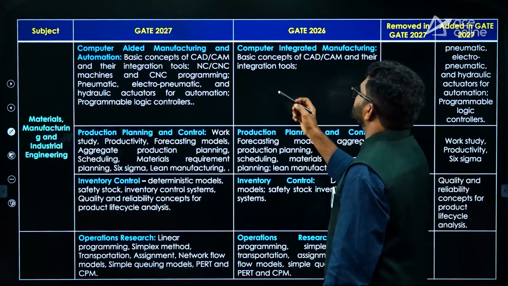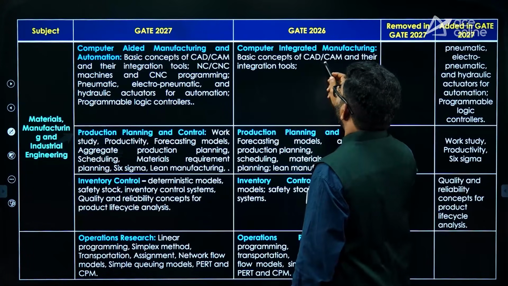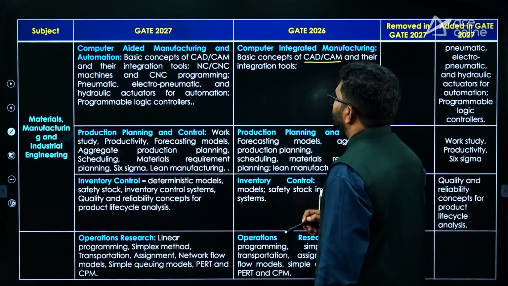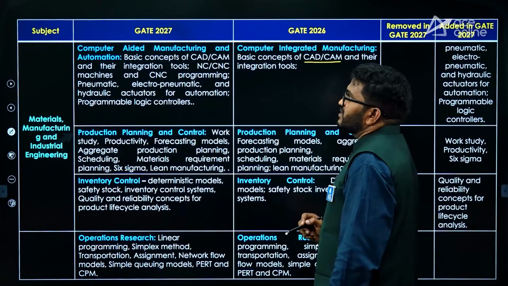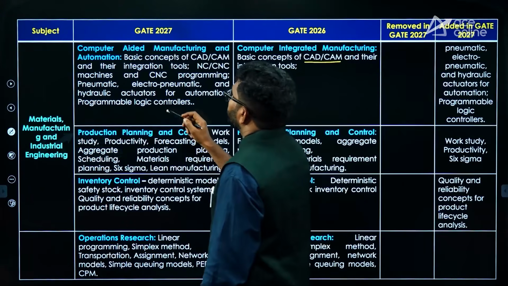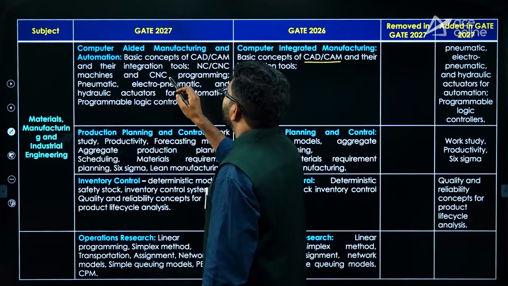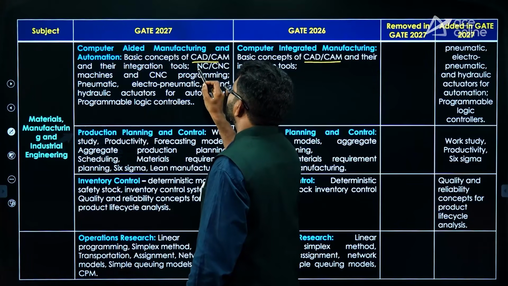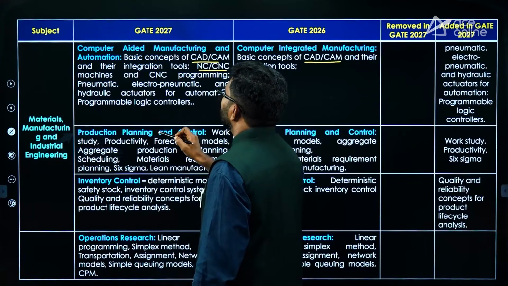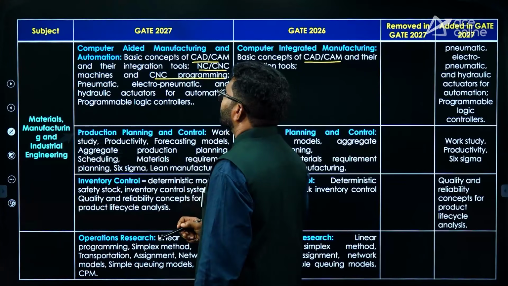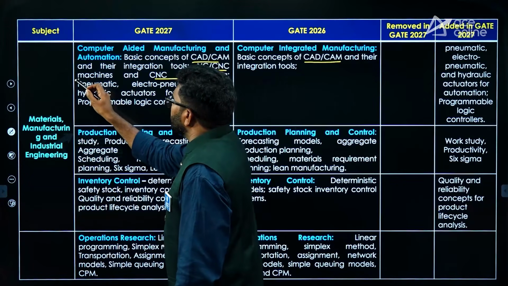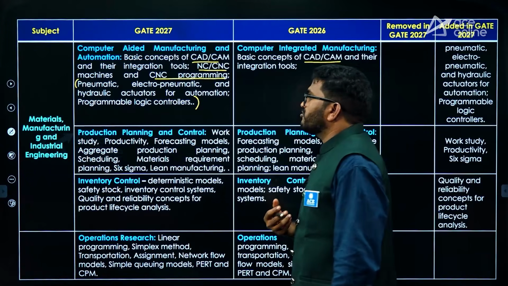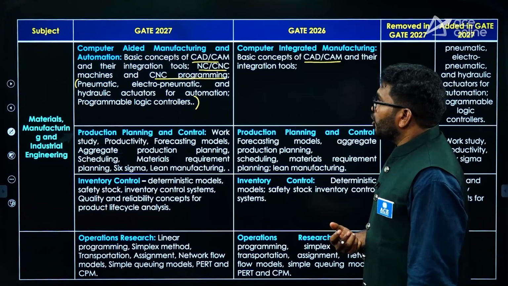Previously it was just computer integrated manufacturing, with basic concepts of CAD CAM and their integration tools, but here they gave it elaborately. So CAD CAM is given, integration tools, NC CNC machines, CNC programming, and one complete new topic like pneumatic systems, electro-pneumatic systems, hydraulic actuators and automation.